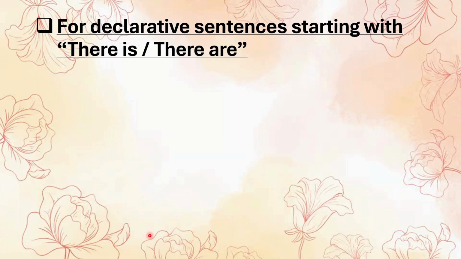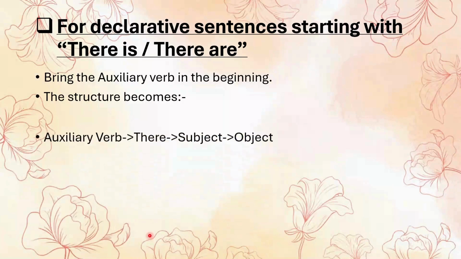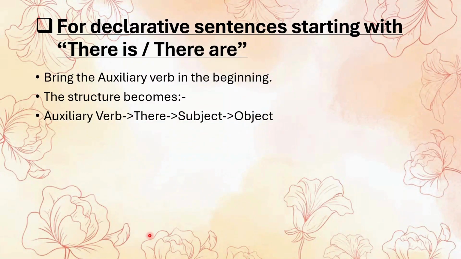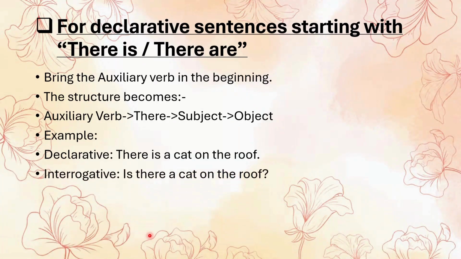Now the next is sentences beginning with there is and there are. Sometimes declarative sentences begin with there is or there are to state the existence of something, like there is a cat on the roof. To convert this to a question, simply bring the auxiliary verb before there. Is there a cat on the roof? The question is done. Very easy. Just bring the auxiliary verb, then there, subject, object.